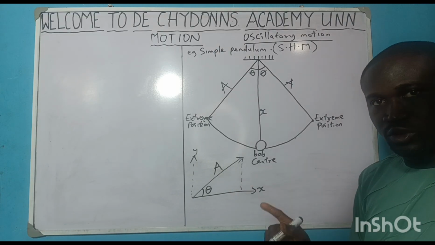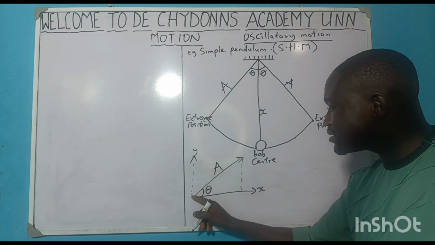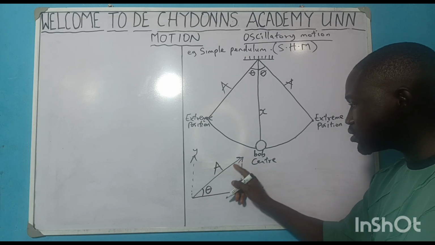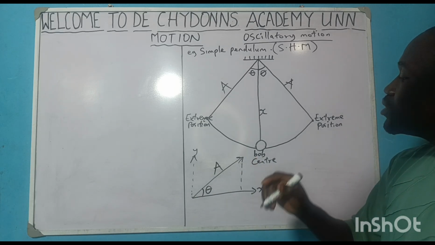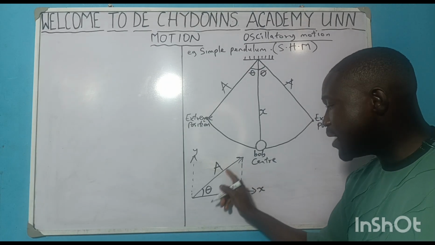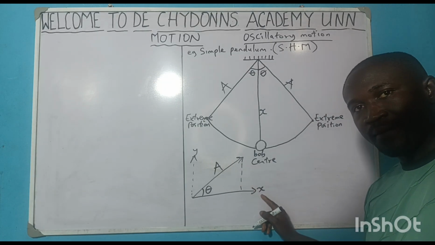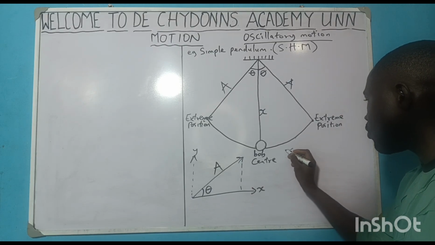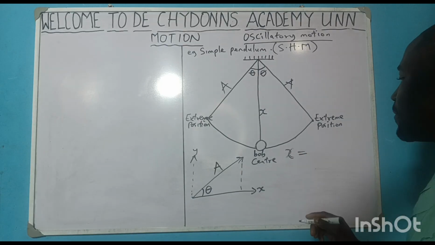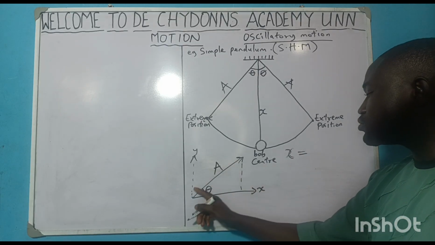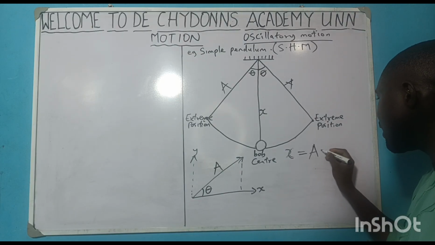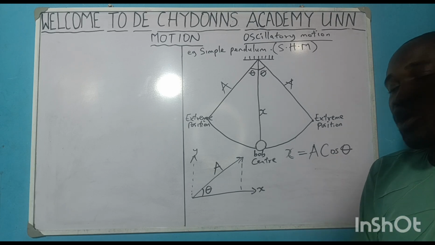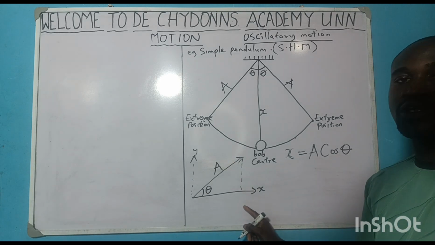You must, it is a must, make use of the angle that this vector A makes with what? Horizontal. Because this is our amplitude. You must make use of the angle that this A makes with horizontal to get the value of this X. Watch. X will now be equal to, resolving A to this horizontal, A cos theta. Why are we using cos? It is because we are trying to give the share for this horizontal aspect.